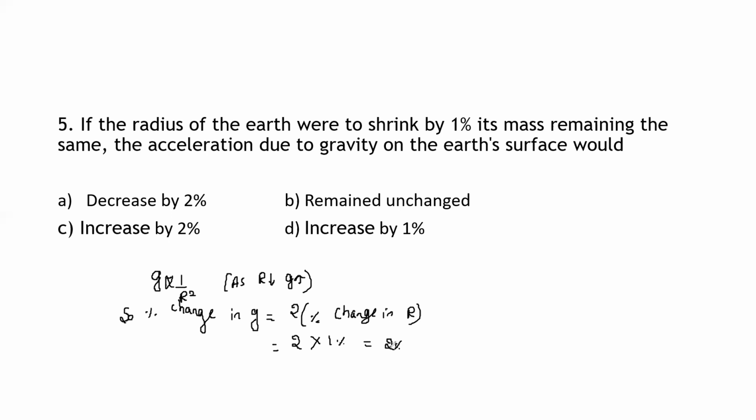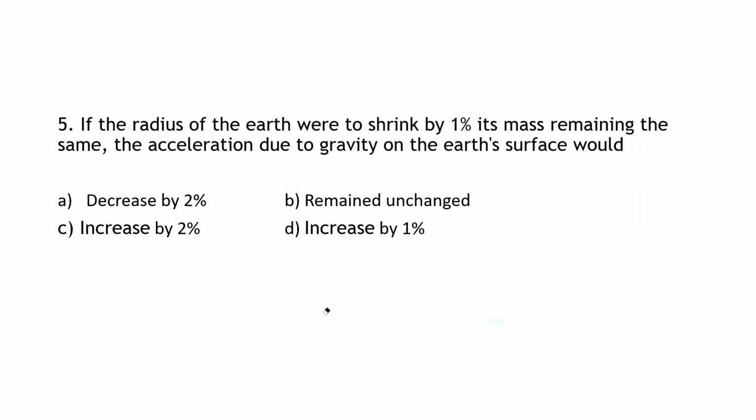Like that we can understand, as the expression is g is inversely proportional to R square. So option C is the correct option here, that is, it increases by 2%. No need to simplify this, directly we can answer, as we know that g is inversely proportional to R square.